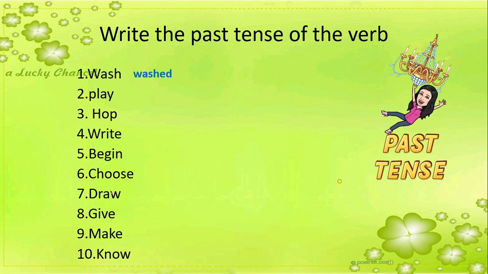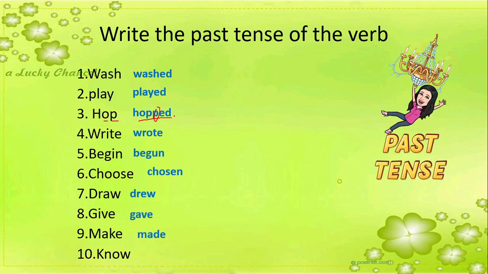So wash will become washed, played, hopped, wherein we need to double the last phoneme, P, when we add D or ED. Based on the rule, if we recall, if it's a short vowel sound like the O in hop, and it's one syllable only, then we need to double the last phoneme, which is P, and then add ED. And then wrote, begun, chosen, drew, gave, made, knew.